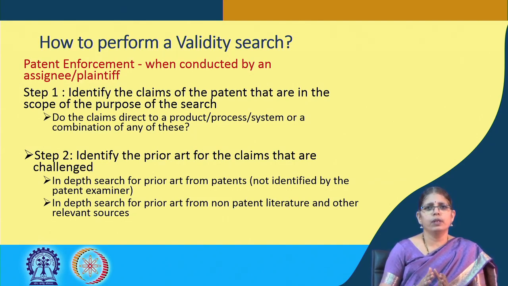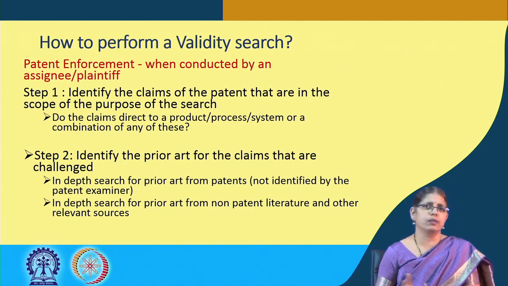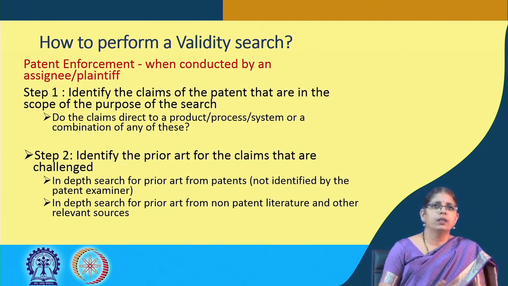So, there are different reasons for why a validity search or an invalidity search is undertaken. For instance, let us look at one particular context from the point of view of a patent owner. So, once the patent certificate is given, there is a patent grant and the monopoly period starts. It is possible, as we have discussed earlier, that certain prior art has been missed during the patent prosecution period.